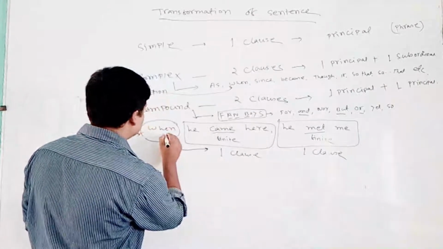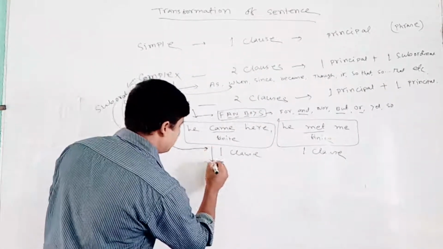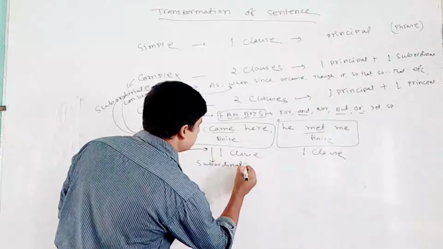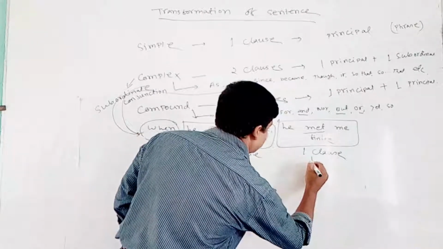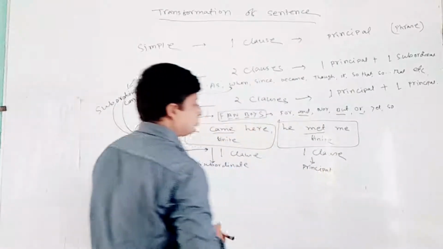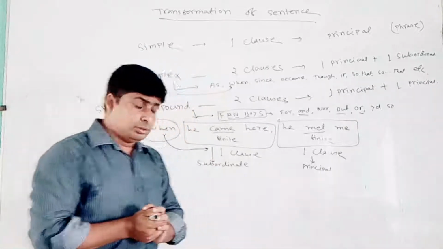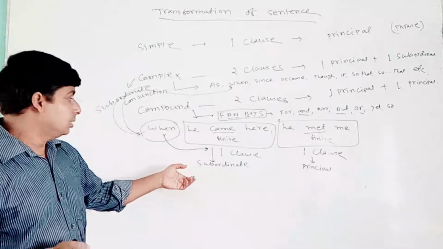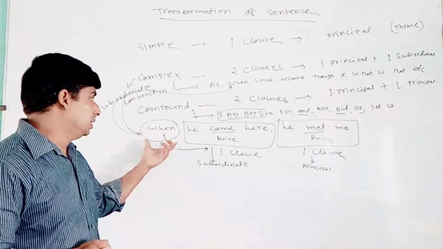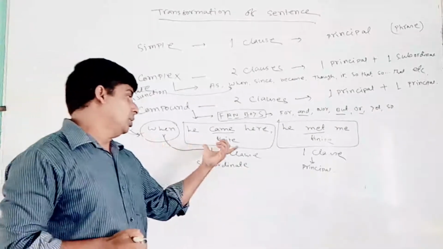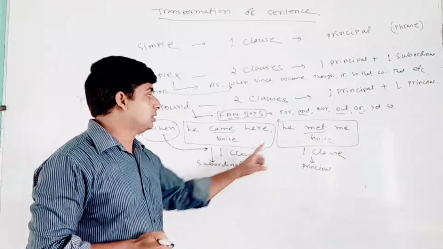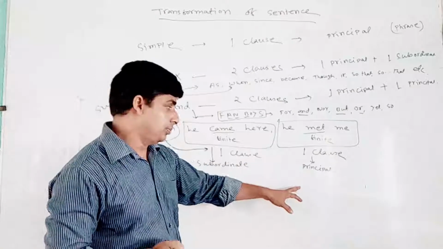So next to the subordinate conjunction is the subordinate clause, and the other is principal. If you don't understand, I can repeat. Next to the subordinate conjunction, if you find a clause, this clause must be subordinate. And after that, the other clause is principal.